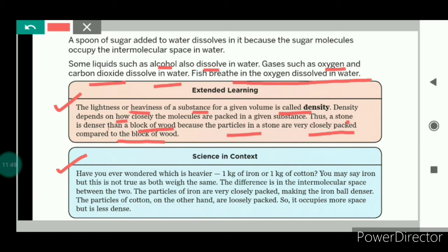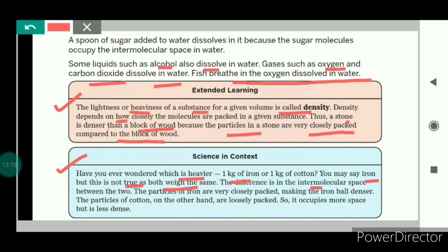Science in context. If I ask one question, which is heavier, 1 kg of iron or 1 kg of cotton? You may say that iron is heavier, but it's not true, because the weight of both here is the same. Then what is the difference? The difference is in the intermolecular space between the two.